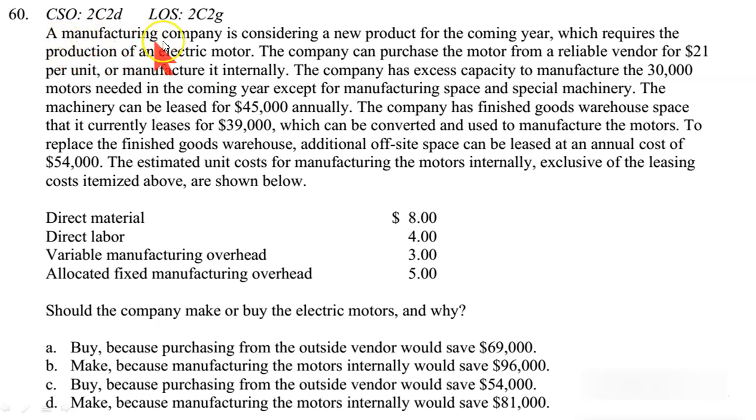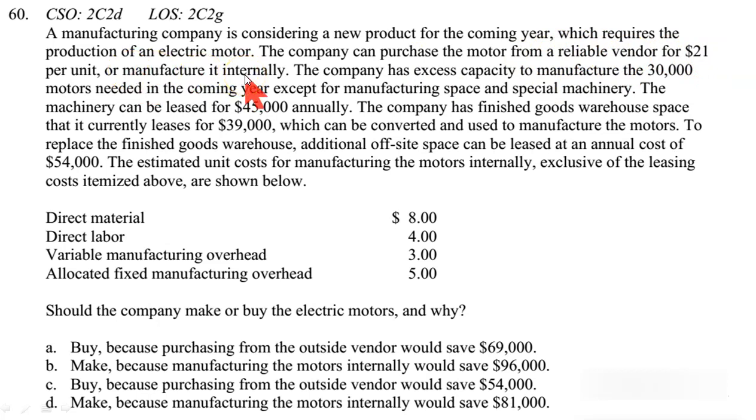A manufacturing company is considering a new product for the upcoming year, which requires production of an electric motor. The company can purchase the motor from a reliable vendor for $21. This is the cost if we outsource, right? From a reliable vendor for $21 per unit, or manufacture it internally.